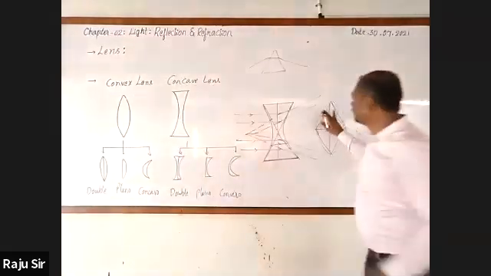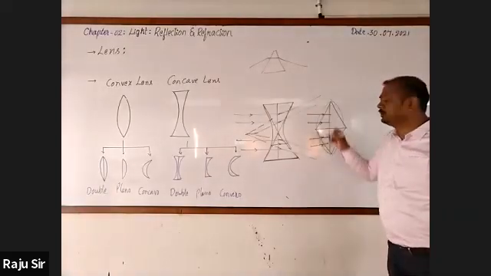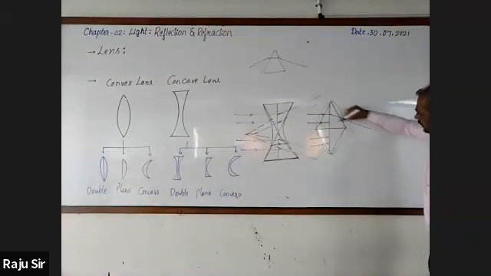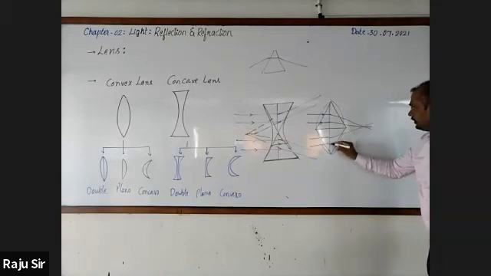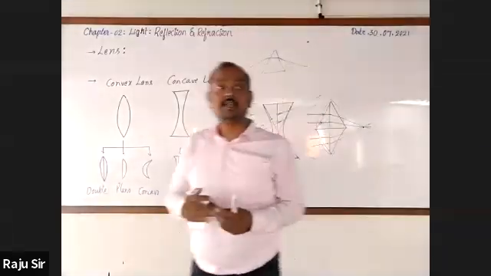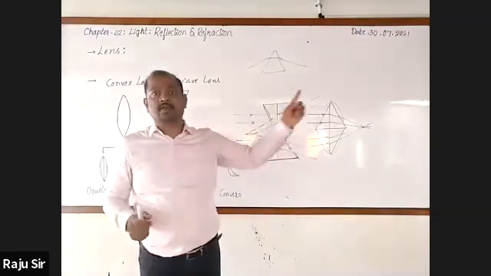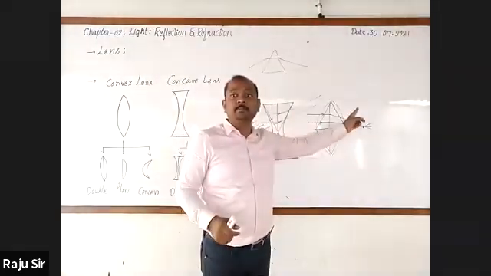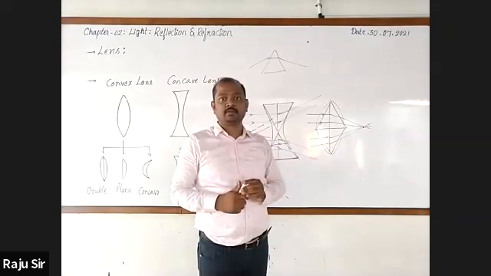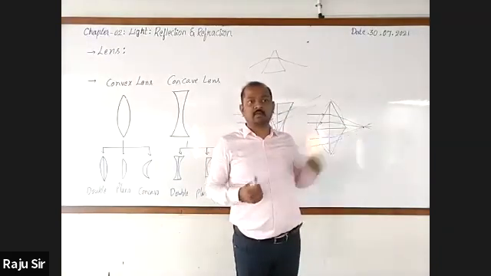Similarly, for the convex lens, these are the light rays, and we know that these light rays bend towards the base of the prism. After the refraction, they converge at a point. Therefore, a convex lens is called a converging lens because the rays of light meet at a point after the refraction through the lens. Clear enough? Concave is diverging, convex lens is converging.